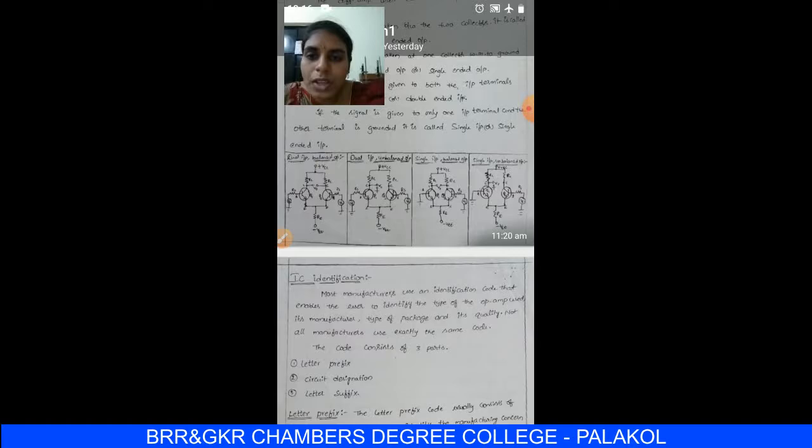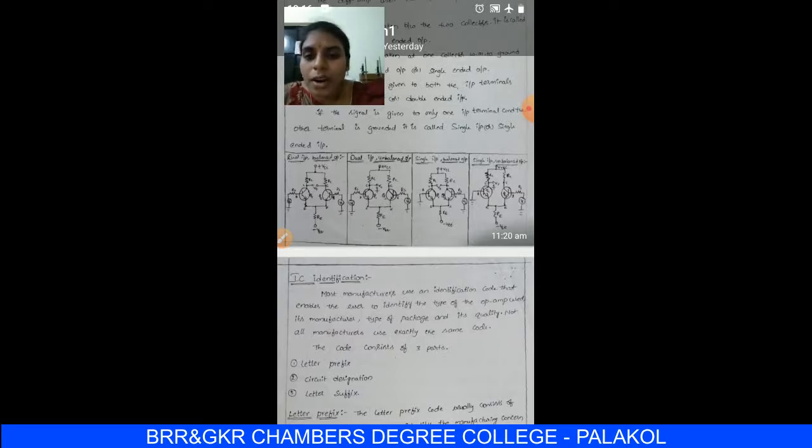Next configuration is dual input unbalanced output. Dual input means there is an input voltage source applied at the two input base terminals of the differential amplifier. Base terminal 1 of Q1 is connected to a voltage source Vs1, and base terminal 2 of Q2 is connected to a voltage source Vs2 with respect to ground through a resistor Rs, and the output is taken across any one of the collector junctions.